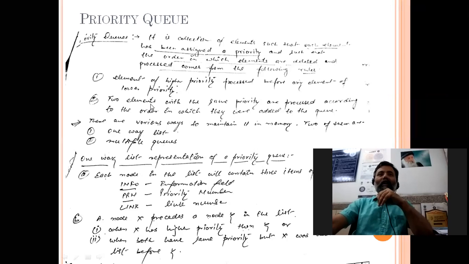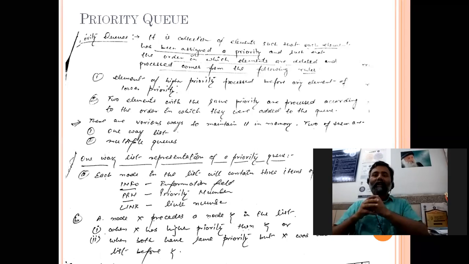Second one, two elements with the same priority are processed according to the order in which they were added. That means if there are two elements having the same priority, then it will simply work like a queue.